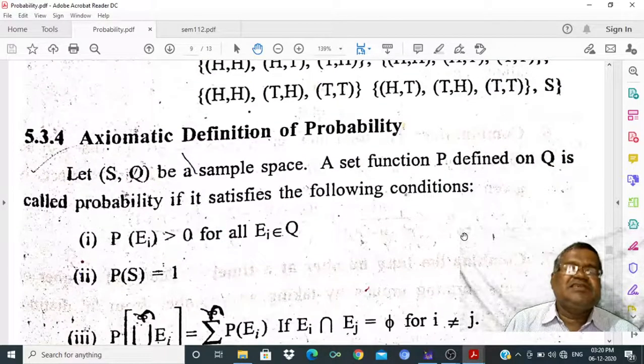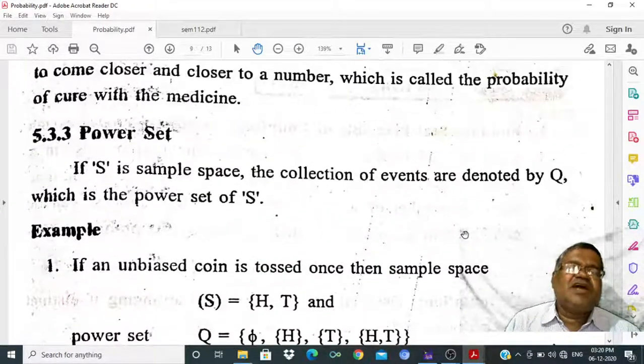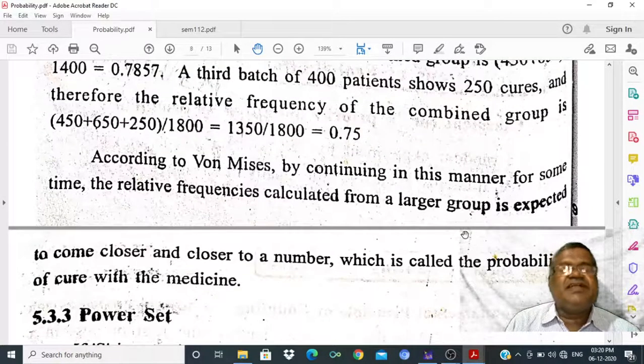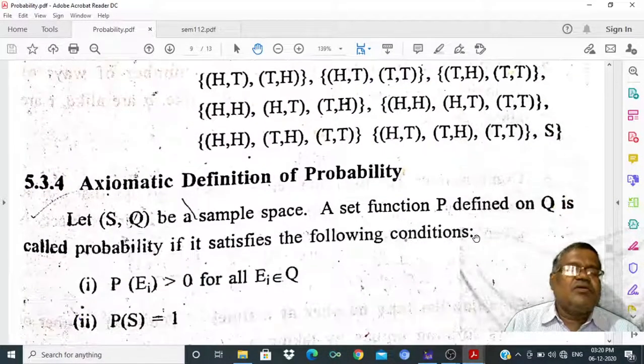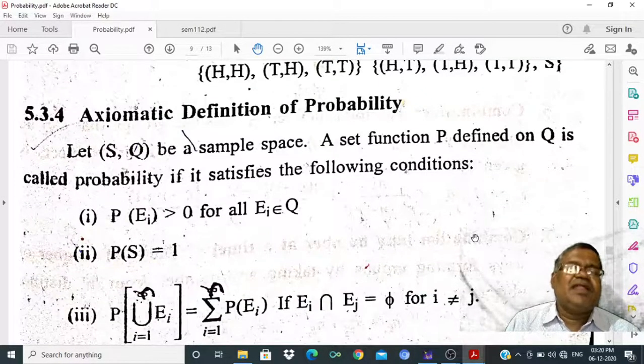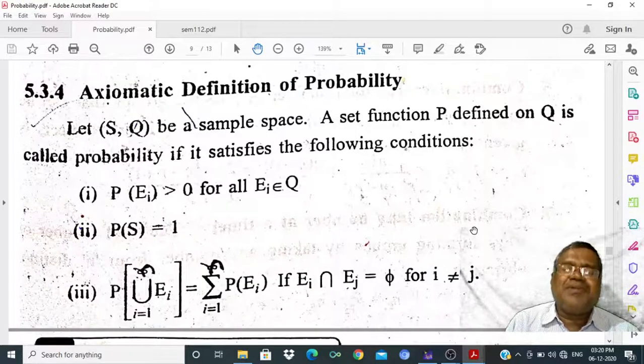The relative frequency definition also is not satisfactory to all mathematicians. So in 1933, Kolmogorov suggested the axiomatic definition of probability. Under the axiomatic definition, probability is treated as a function. Let (S, Q) be a sample space. A set function P defined on Q is called probability if it satisfies three conditions.